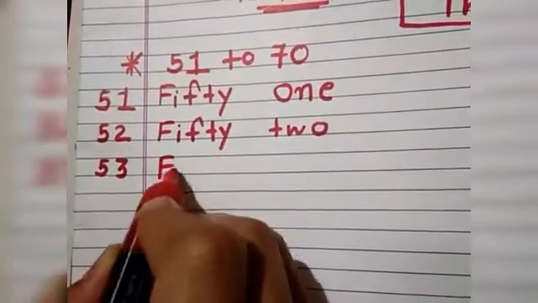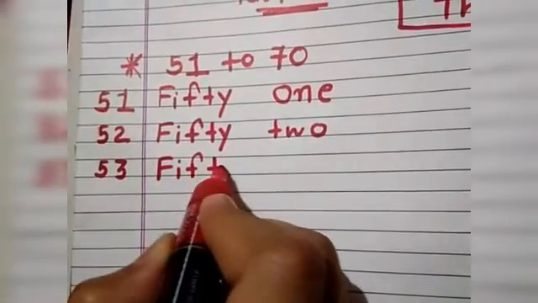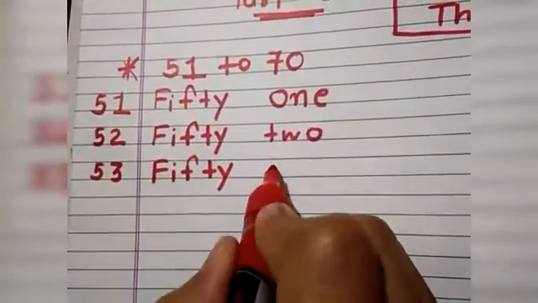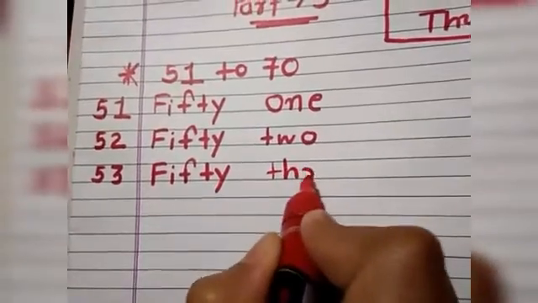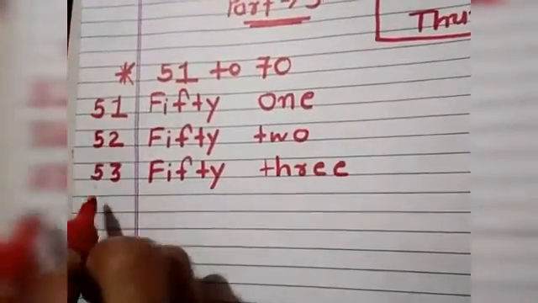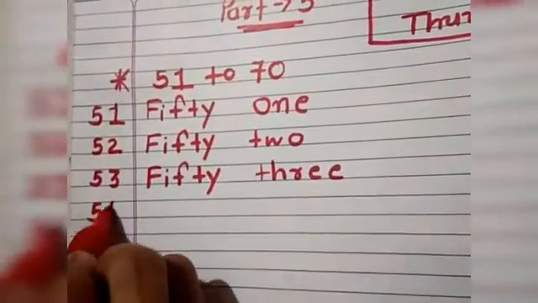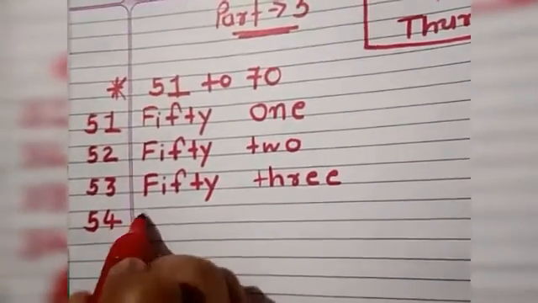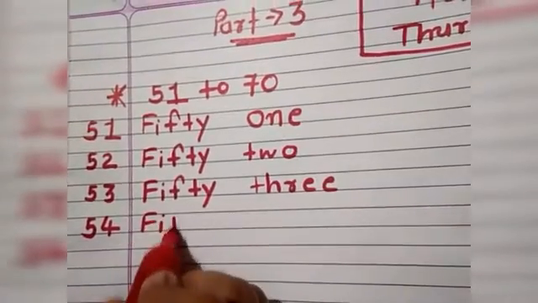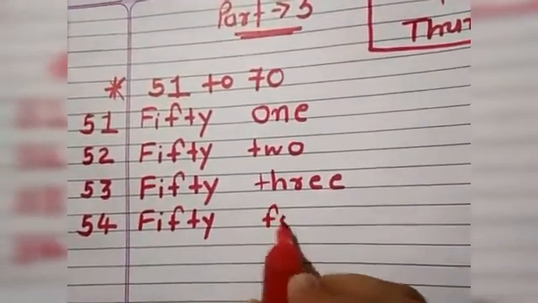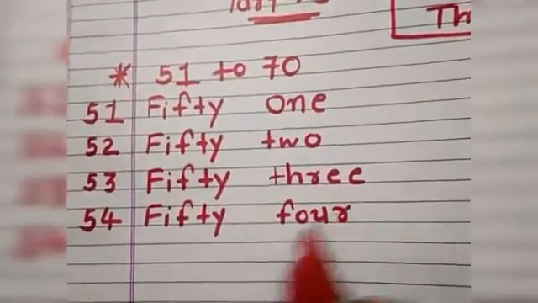The spelling of 50 is the same, F-I-F-T-Y 50, and backside the spelling of 3, T-H-R-E-E 3. Then 54. F-I-F-T-Y 50, F-O-U-R 4.